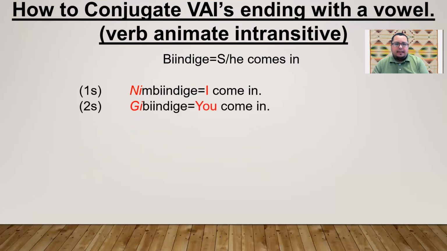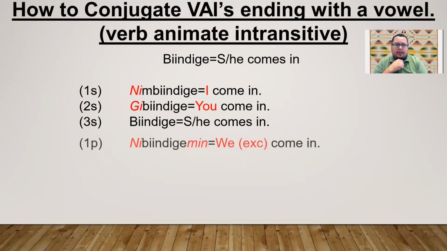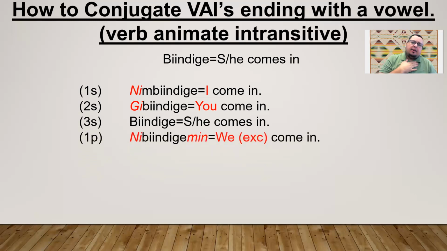Second person singular, talking about you: gibindige, you come in. Third singular is just the verb itself: bindige, she or he comes in, she or he enters. First person plural, we, not you: nimbindigemen, we come in or we enter.